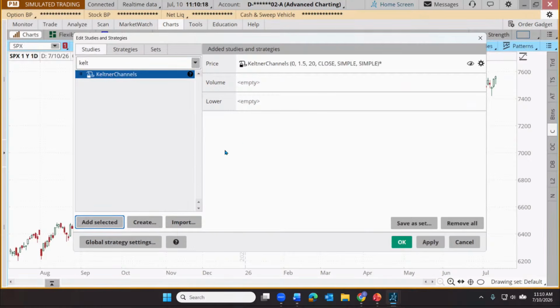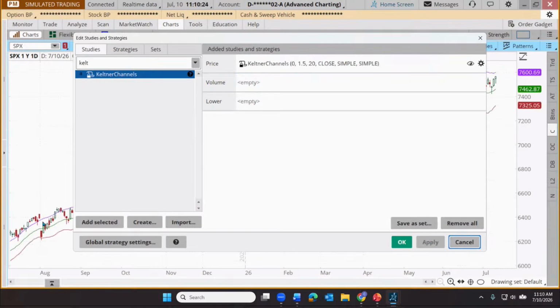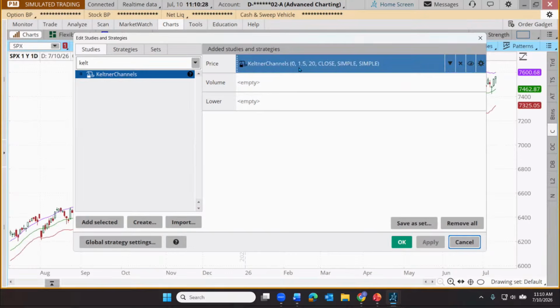Let's add that to our chart. I'll click apply, and you'll see that the channels have been added to the chart. But I want to quickly look at the internal mechanisms of the indicator. You'll notice here some key numbers and terms.